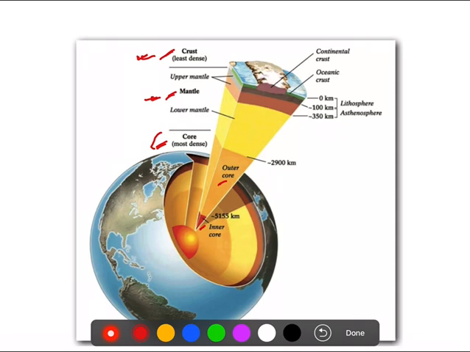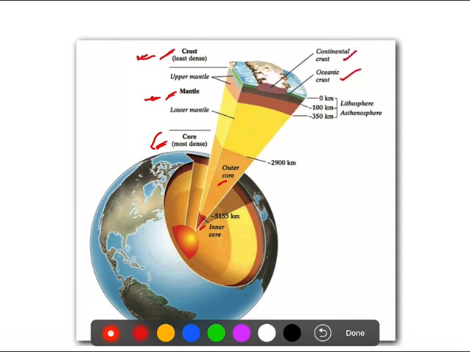Then we go to the mantle. The mantle can also be divided into two: the lower mantle and the upper mantle. And then you have the crust, which is again divided into two: continental crust and oceanic crust.